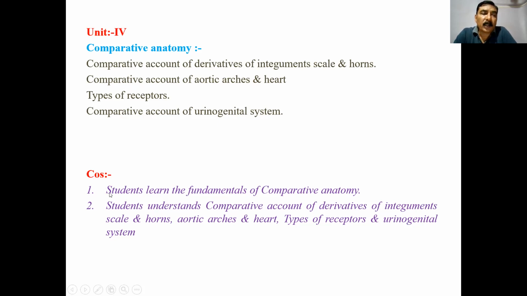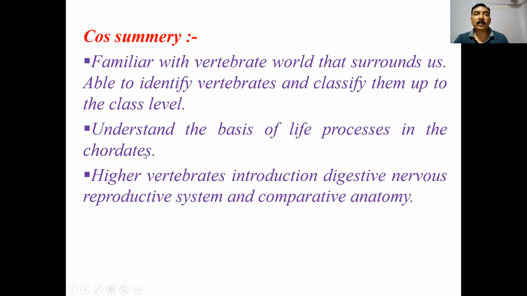The course outcome: the student learns the fundamentals of comparative anatomy. Students understand comparative account of derivatives of integument, scale and horn, aortic arches and heart, types of receptors, urinogenital system. So this is about the comparative account of the different systems.